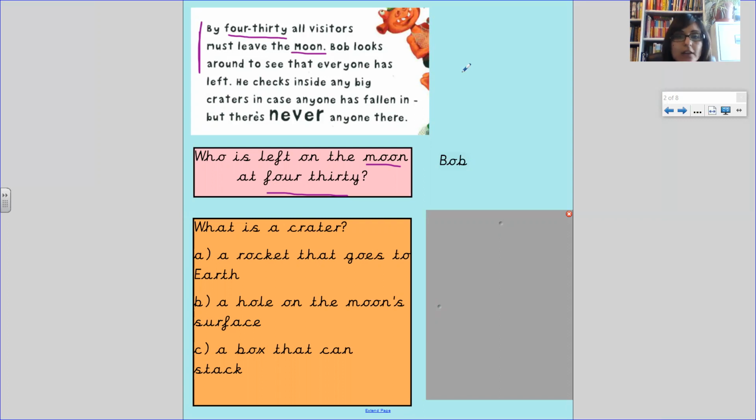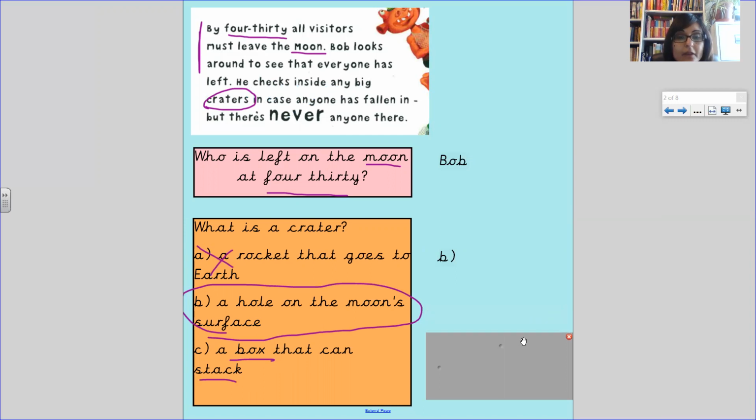And if we go and locate the word craters, here we go. This is the word that we're after. He checks inside any big craters in case anyone's fallen in. Do we think it's a rocket that goes to Earth? No, we don't. It might be a hole that's on the moon's surface, because if we go back and listen to the sentence, he checks inside any big craters. And I don't think there are boxes on the moon, so it must be a hole on the moon's surface. Answer B.